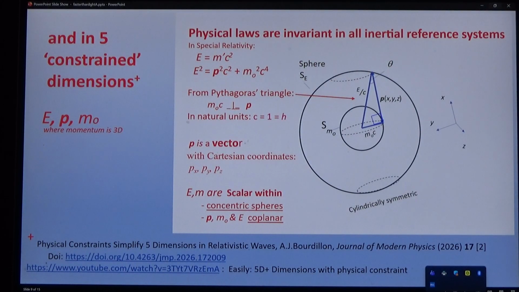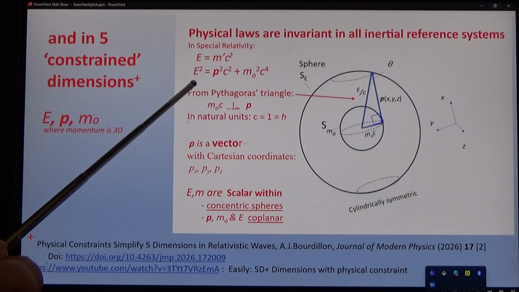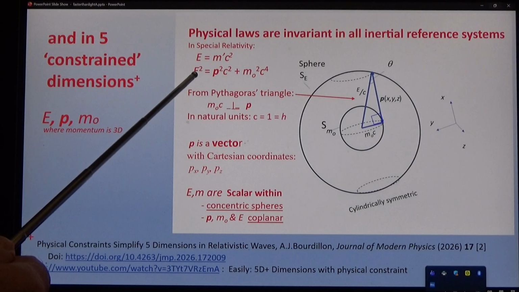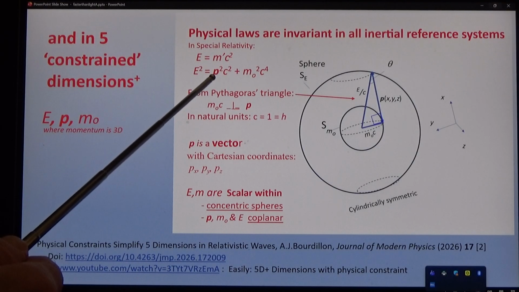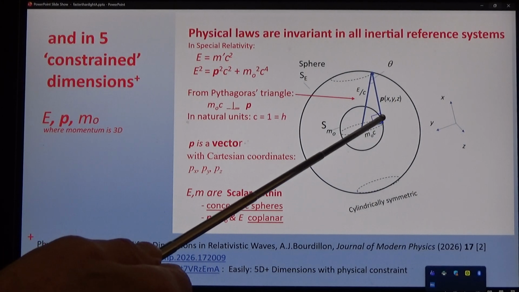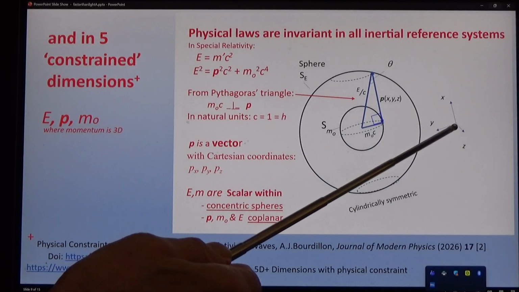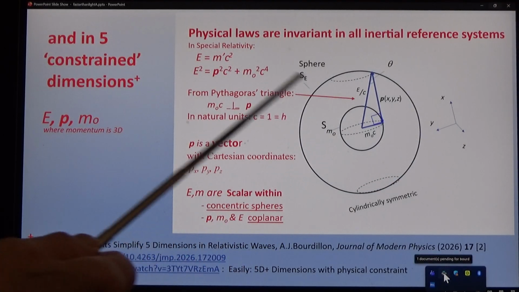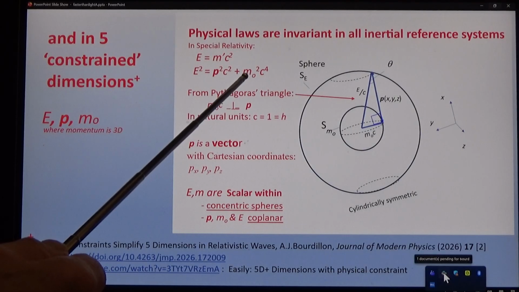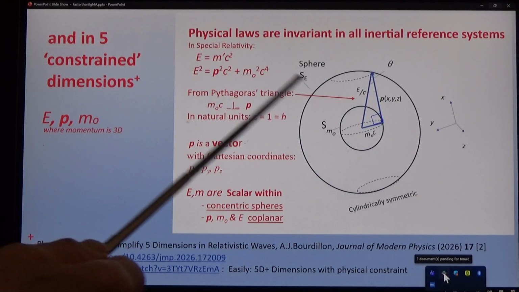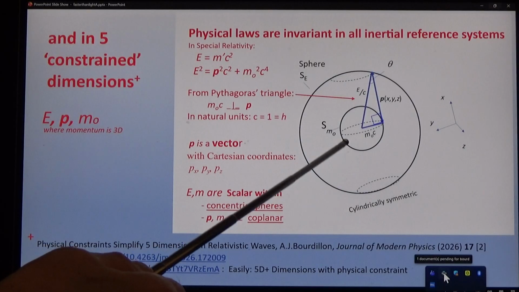We're now going to examine this in five-dimensional displays so that we can analyze mass. Start with relativity, and notice the 5 dimensions. P is a vector that can be described in Cartesian axes, 3 dimensions. E and M are scalars, and we treat them as undifferentiated spheres